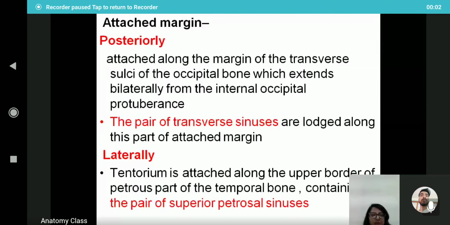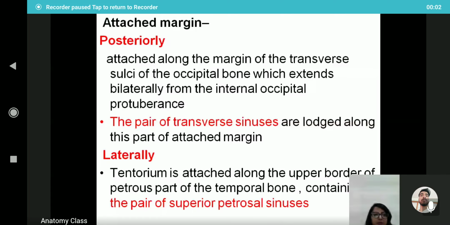The pair of transverse sinuses are lodged along this part of the attached margin. Transverse sinus means the right transverse sinus and the left transverse sinus. The right transverse sinus continues from the superior sagittal sinus, and the left transverse sinus continues from the straight sinus.